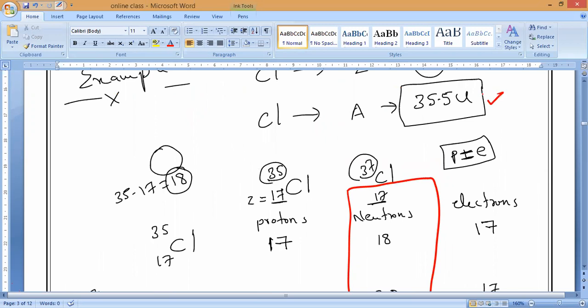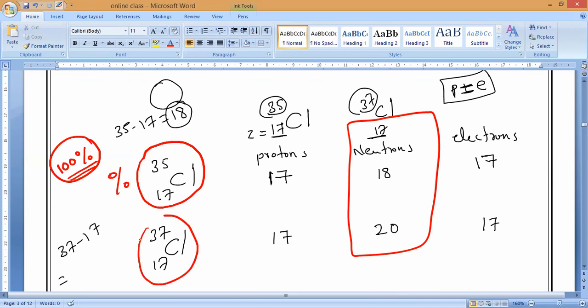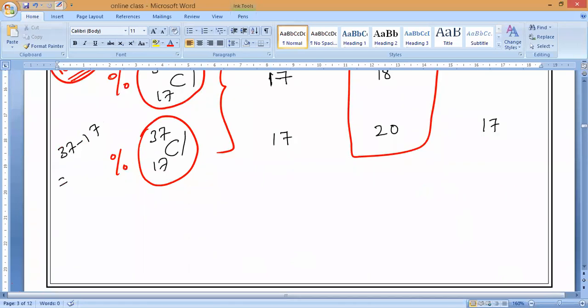35.5. For that we are going to use one formula. Remember, in our atmosphere, for everything the percentage we calculate is always equal to 100 percentage. Yes or no? Generally in mathematics, we calculate the percentage as equal to 100. Now in our surroundings, one kind of chlorine atom is present in some percentage, and the other kind is present in some other percentage. Based upon this percentage only, we will find the average atomic mass.